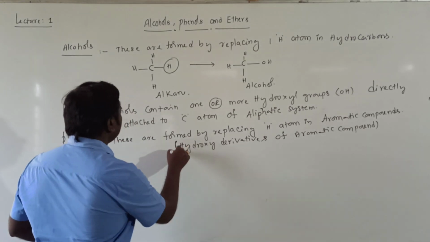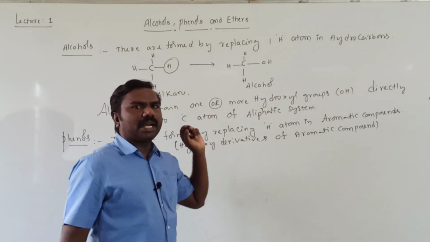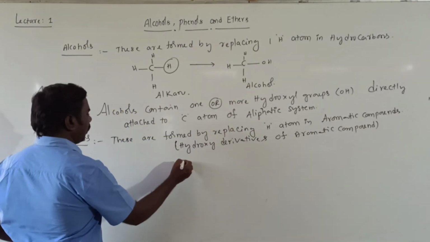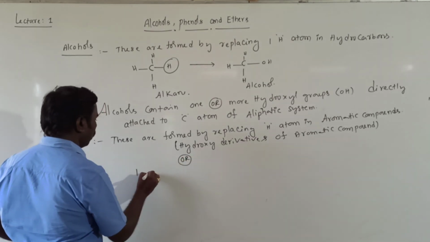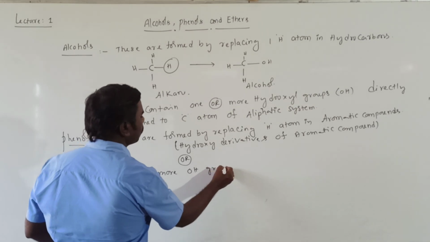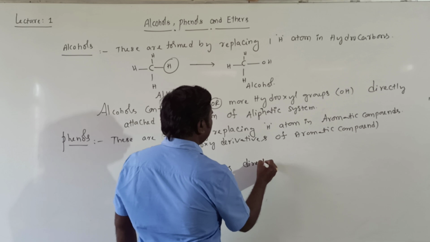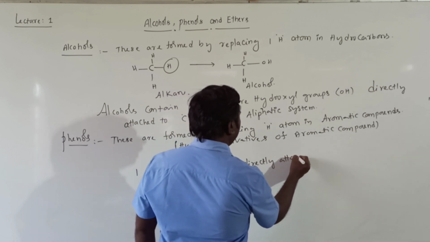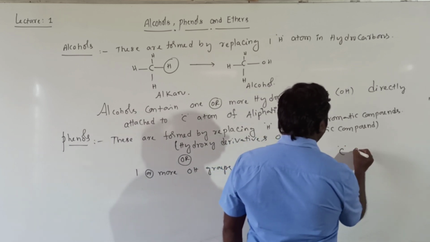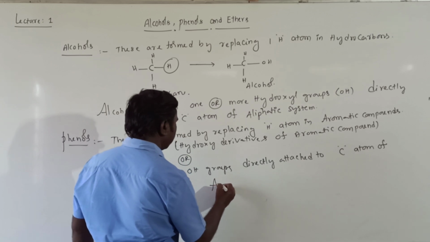So in phenols, one or more hydroxyl groups are attached to the aromatic system. Otherwise you can write one or more OH groups directly attached to carbon atom of aromatic system.